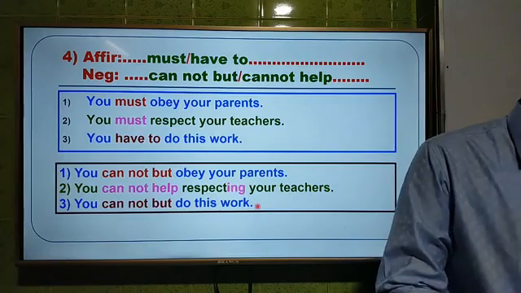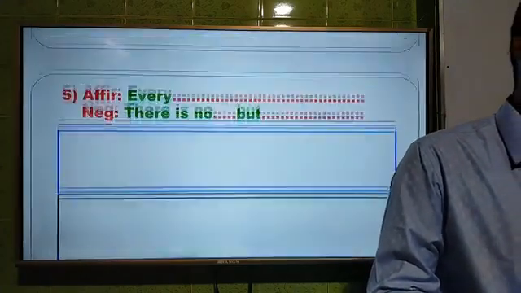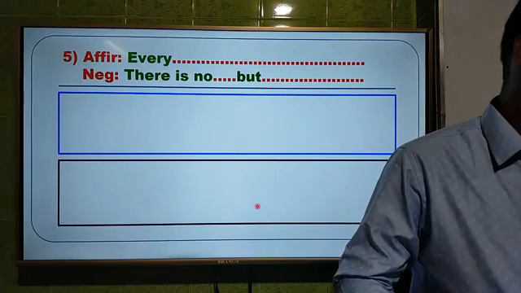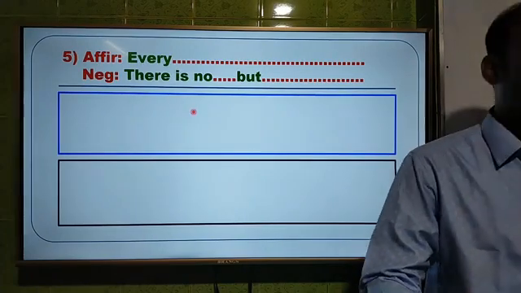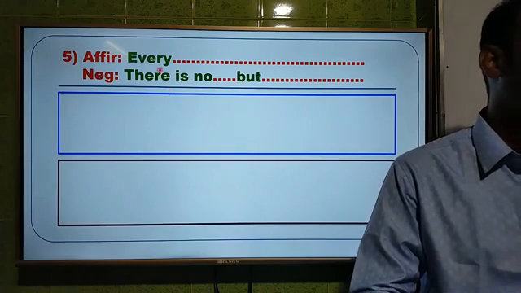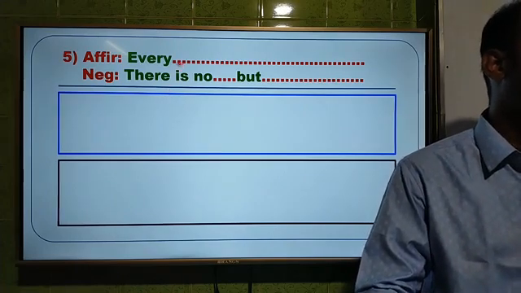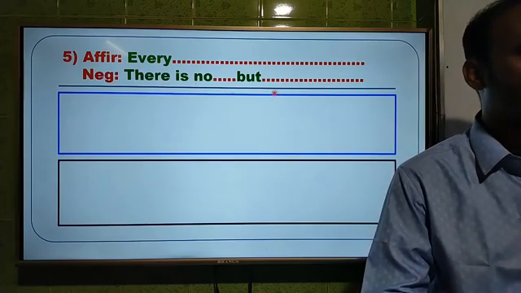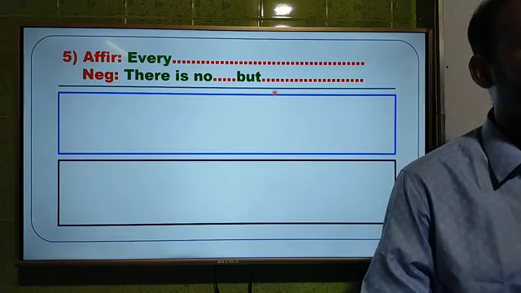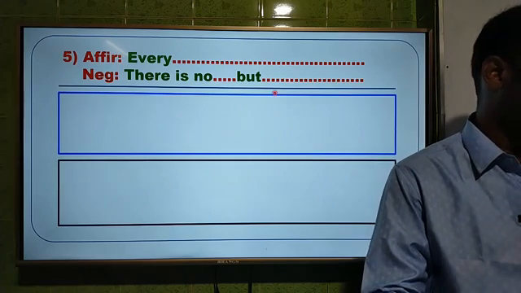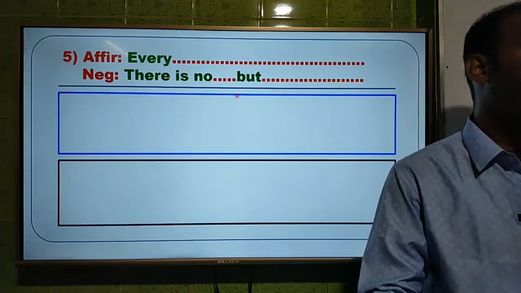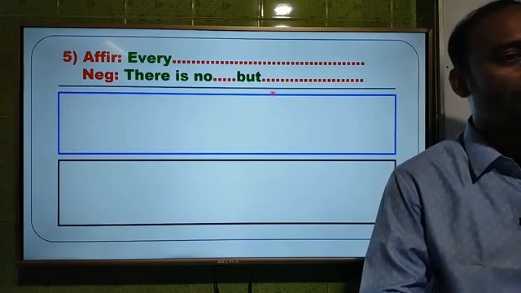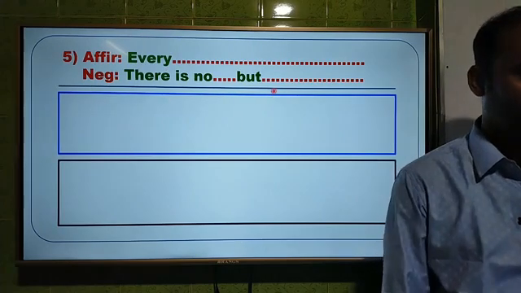Next one, now the rule number 5. And look at the screen. This affirmative sentence has been started with every. That means you will get the word every in affirmative sentence, and you have to use there is no ... but instead of every. Again, you will get every in affirmative sentence, and you have to use there is no ... but instead of every.